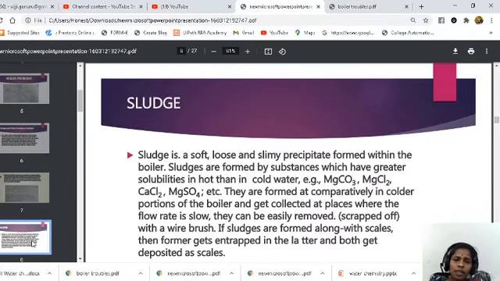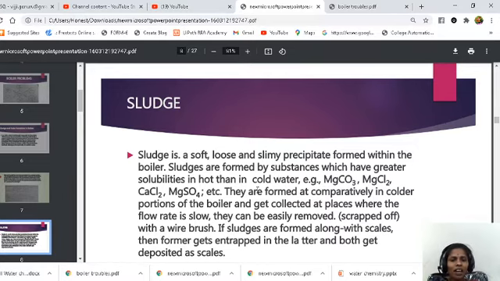So now let us see what sludge is. Sludge is a loose precipitate inside the boiler. Sludges are formed by substances which have greater solubilities in hot than in cold water. So if salts have more solubility in hot water, sludges are formed due to that type of salts.